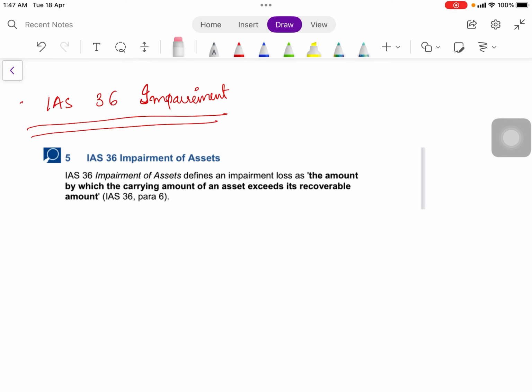Today we are going to discuss IAS 36 Impairment of Assets from F1 of CIMA. By definition, impairment of assets is the amount by which the carrying amount of an asset exceeds its recoverable amount. Now, I want to put this in simple terms. If I am to put in simple terms, I would say it is the fall in value of an asset.